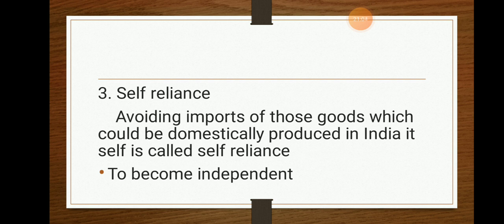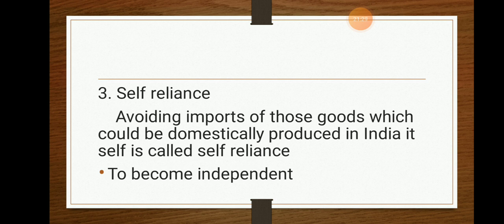So what is this importing thing? In the year 1950, our economy was not up to the mark. So the economy used to purchase or import all the necessary things, maybe food grains, maybe basic necessities, all the products or items to be used in the economy.